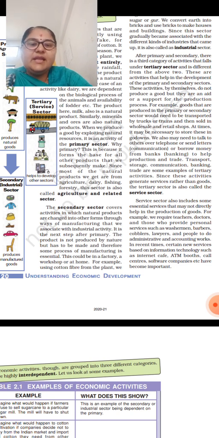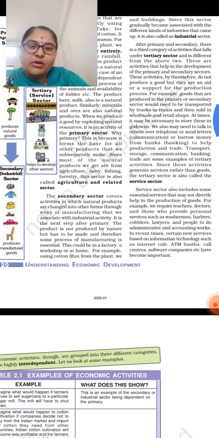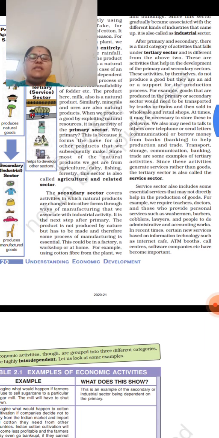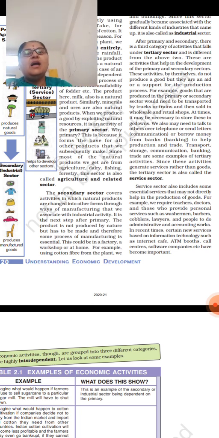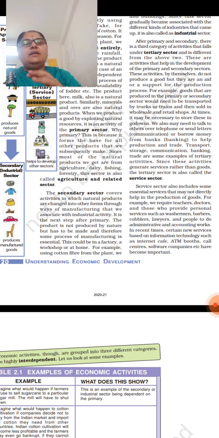Next one, the secondary sector covers activities in which natural products are changed into other forms through ways of manufacturing that we associate with industrial activity. It is the next step after primary. So here, after the primary sector, we are taking the products which are available from agriculture and converting them into finished goods and services.